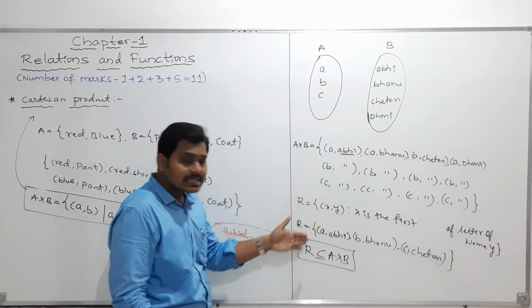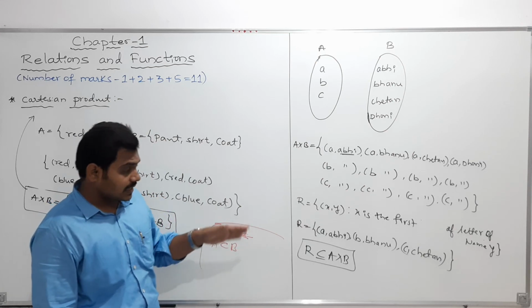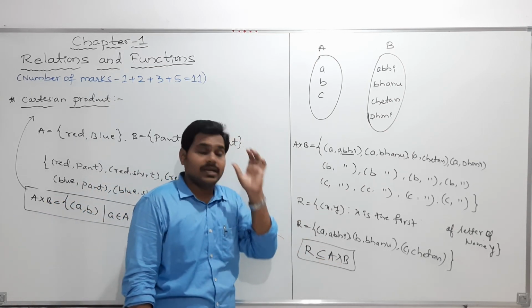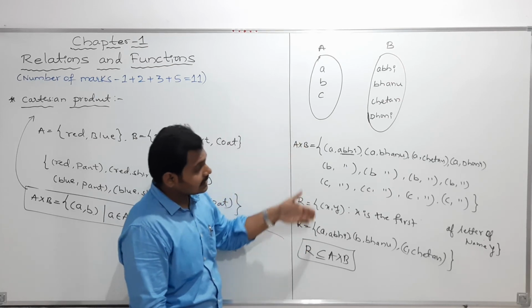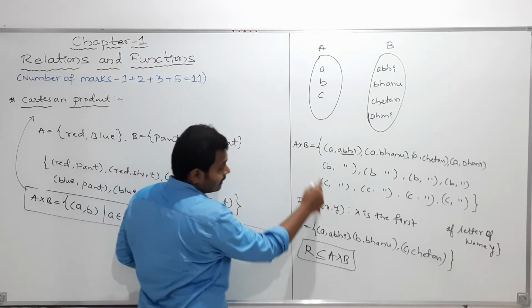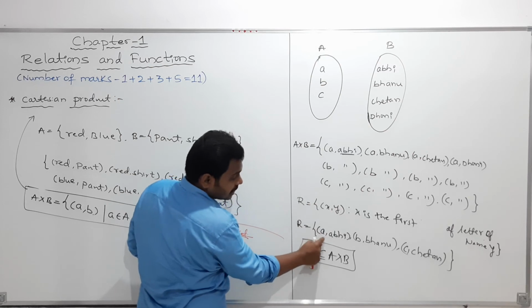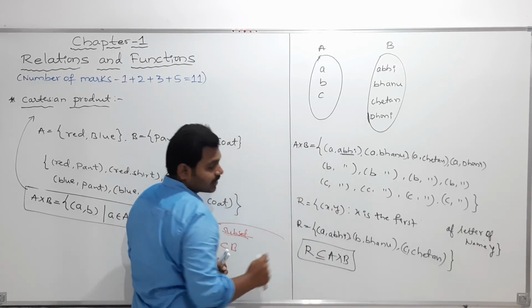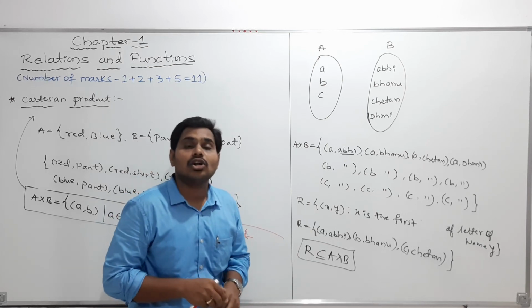Any set is said to be a relation if it is a subset of A cross B. So in this particular example, every element of this relation R is contained in A cross B. Therefore we can call R a subset of A cross B.